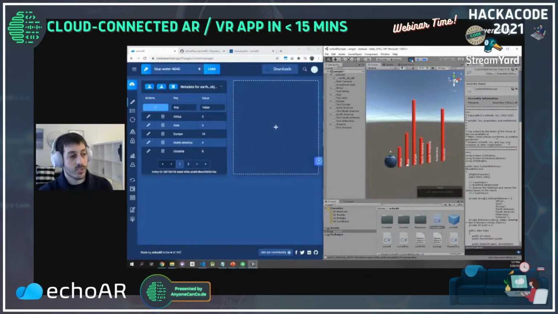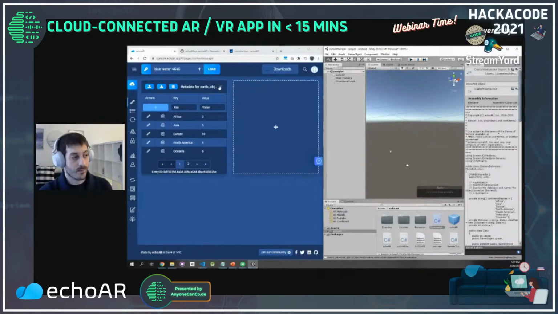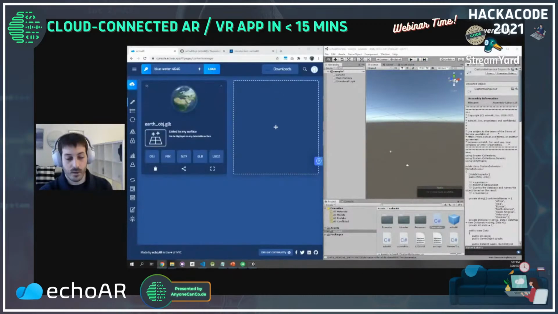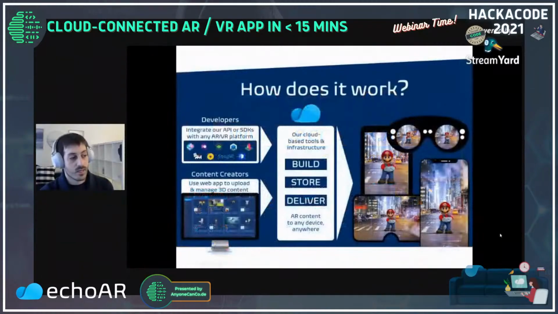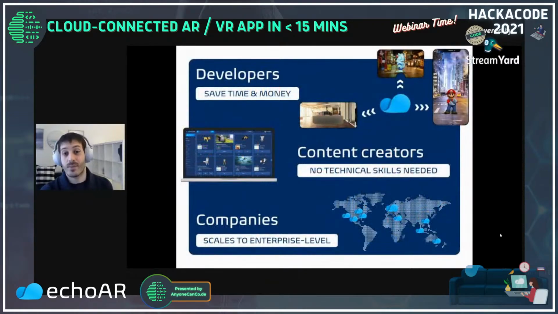Perfect. So we just saw how you can build applications in Unity with echoAR, and let's recap right now. So going back to the slides right here. So what do we see so far? We saw how developers can choose any platform. It's mobile, web, Unity. We saw everything in the beginning was really no code. So even if you're not that technical, you can drag and drop 3D models, create AR applications really, really quickly. We build, store, and deliver the 3D content that you upload to every device out there in the world. You as a developer save time and money. Content creators need no technical skills, and companies can send data all over the world with echoAR.